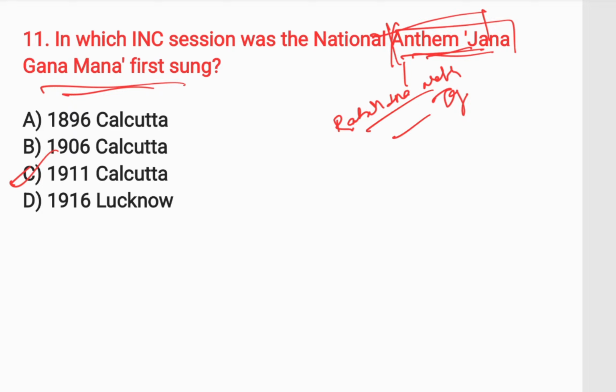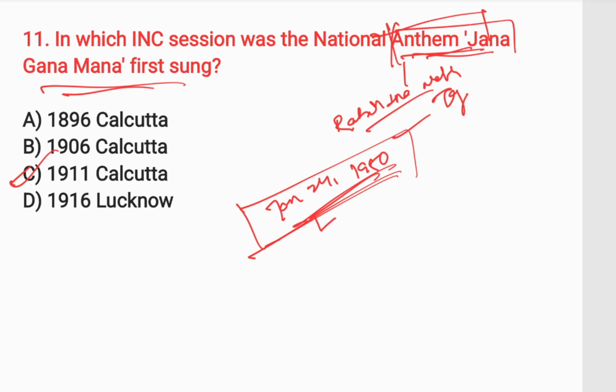Both the national song and national anthem were adopted by the Constituent Assembly on January 24, 1950. Remember this date, January 24, 1950. Both the national song and national anthem were adopted by the makers of the Indian Constitution, the Constituent Assembly.